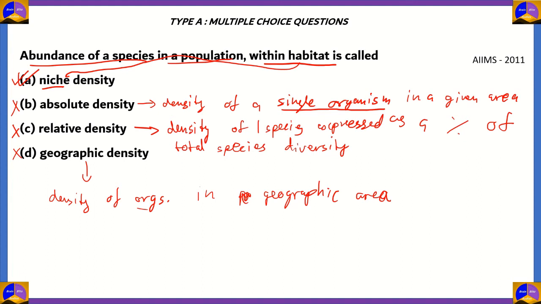Note the geographical area is a habitat. So that's why option A, niche density, is the most appropriate option here. Option D is incorrect because the geographical area is not defined.